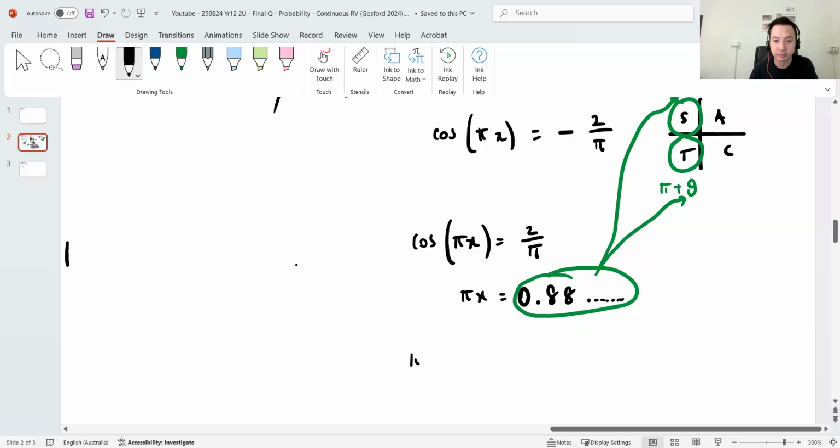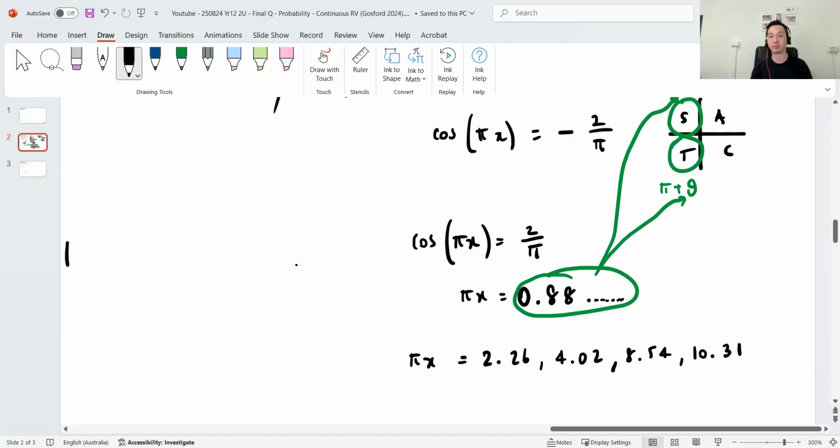Then pi x, if you type it in, pi minus that, you get 2.26 something, and then you get 0.02, they're the first two. And then if you add 2 pi to these, you get 8.54 and 10.31, something like that.